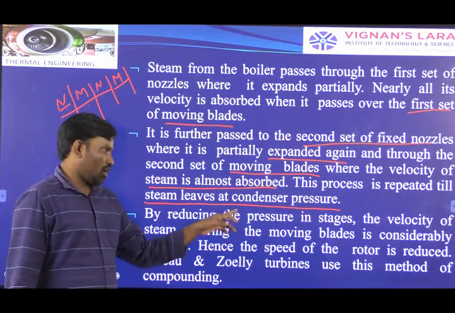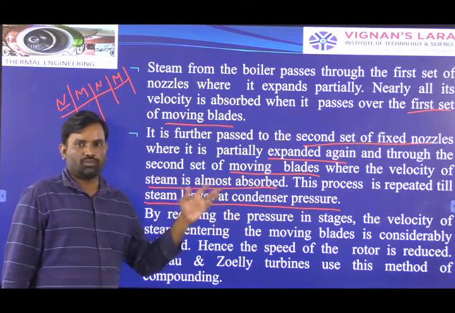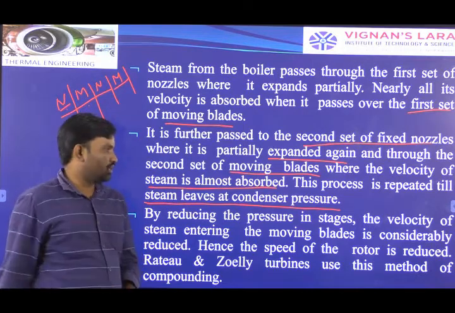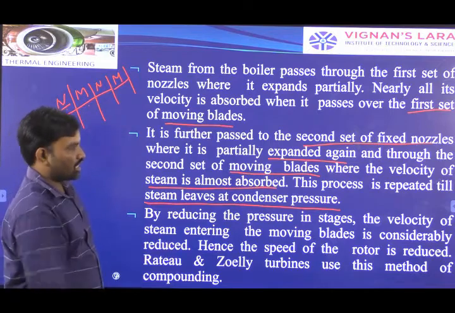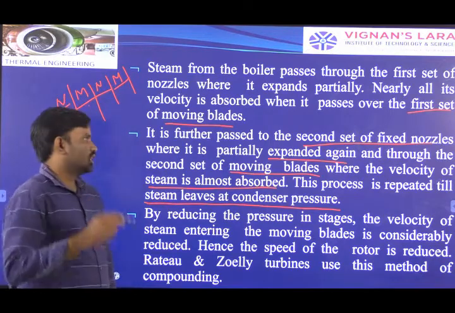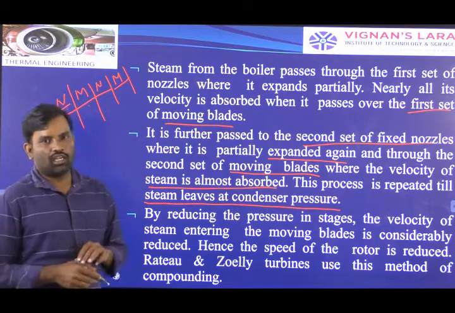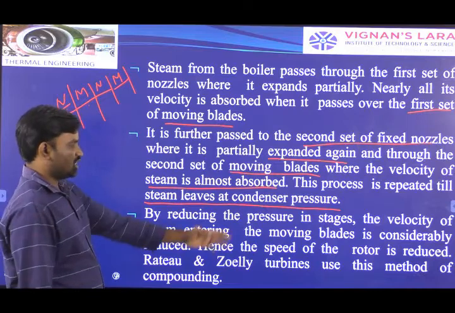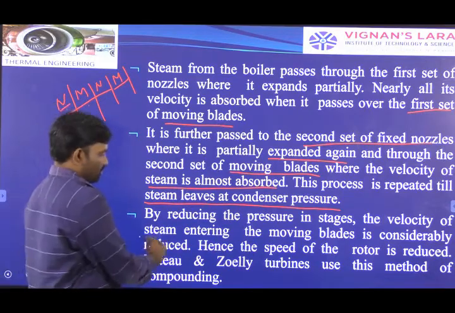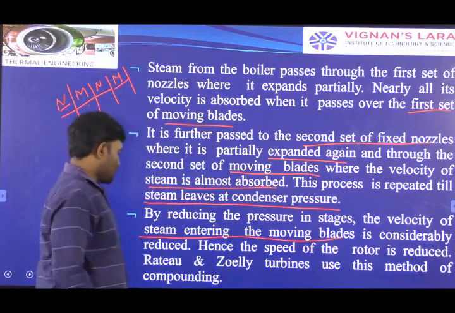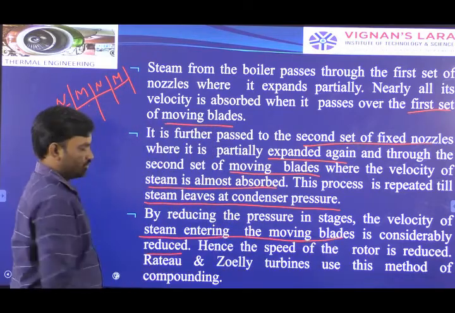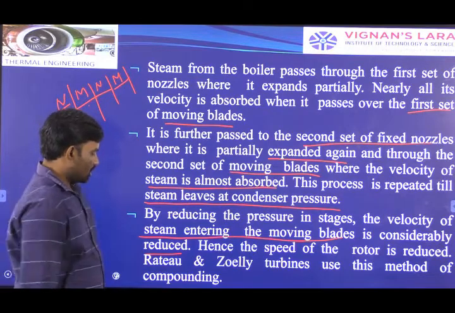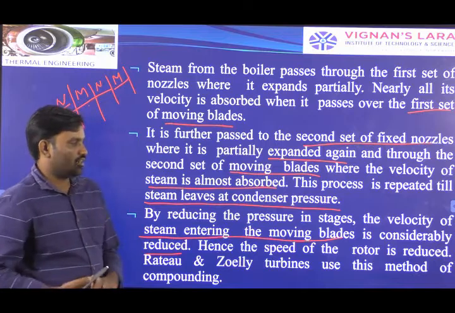We have to arrange a number of stages in order to absorb the available pressure energy and reduce the pressure up to the condenser pressure limit. In case of the pressure compounding method, we arrange a number of series of nozzles and moving blades in order to reduce the available pressure energy up to the condenser pressure limit. By reducing the pressure in the stages, the velocity of steam entering the moving blades is considerably reduced, and hence the speed of the rotor is also reduced.